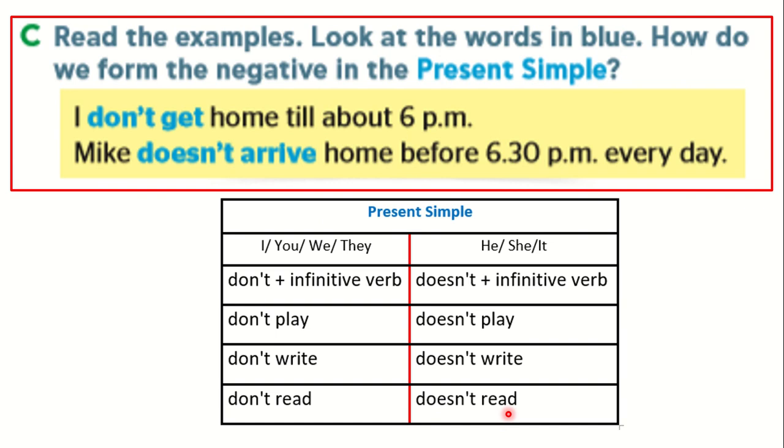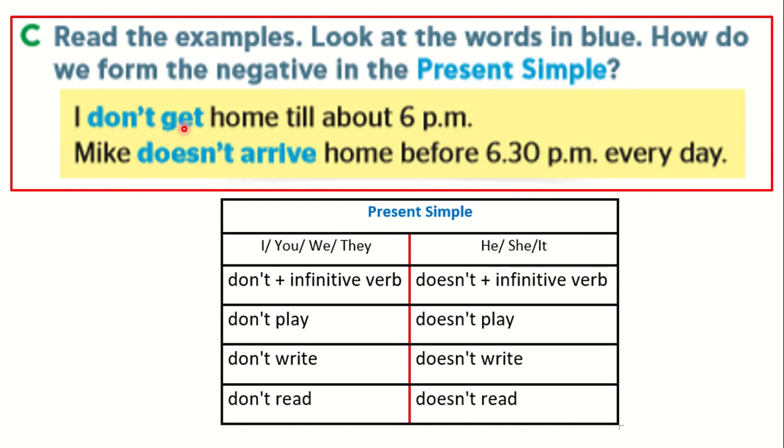Now, what about the negative? Let's read the examples. Look at the words in blue. How do we form the negative in the present simple? Sentence number 1. I don't get home till about 6 p.m. Sentence number 2. Mike doesn't arrive home before 6:30 p.m. every day. In sentence number 1, we have don't